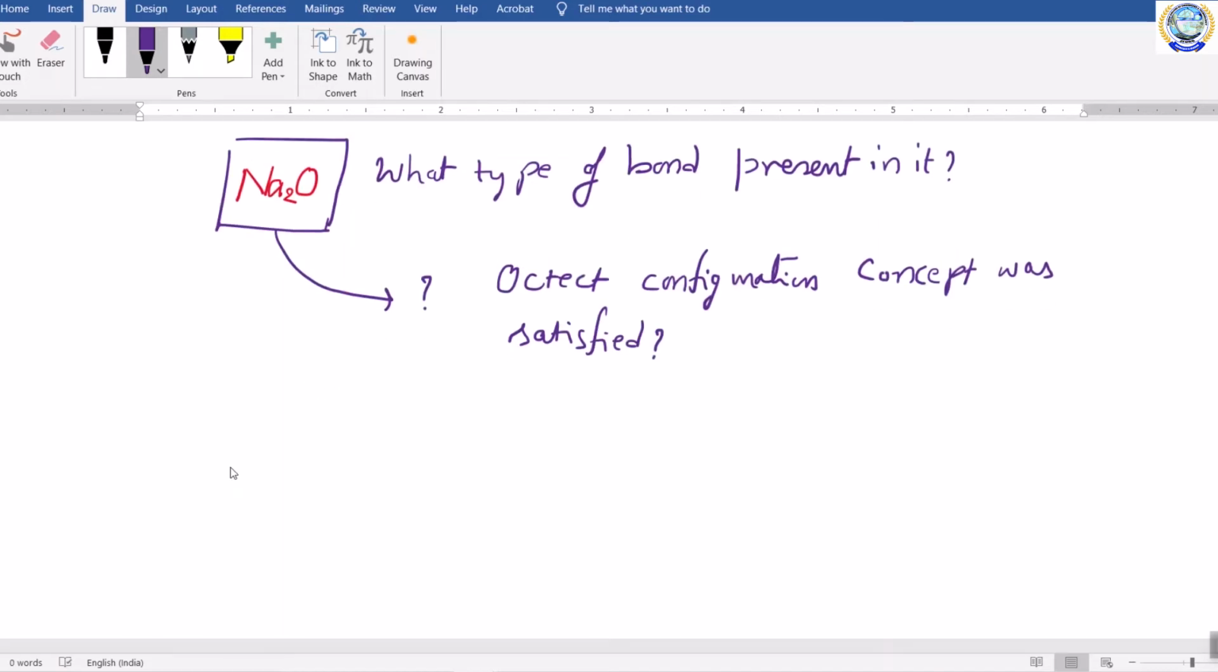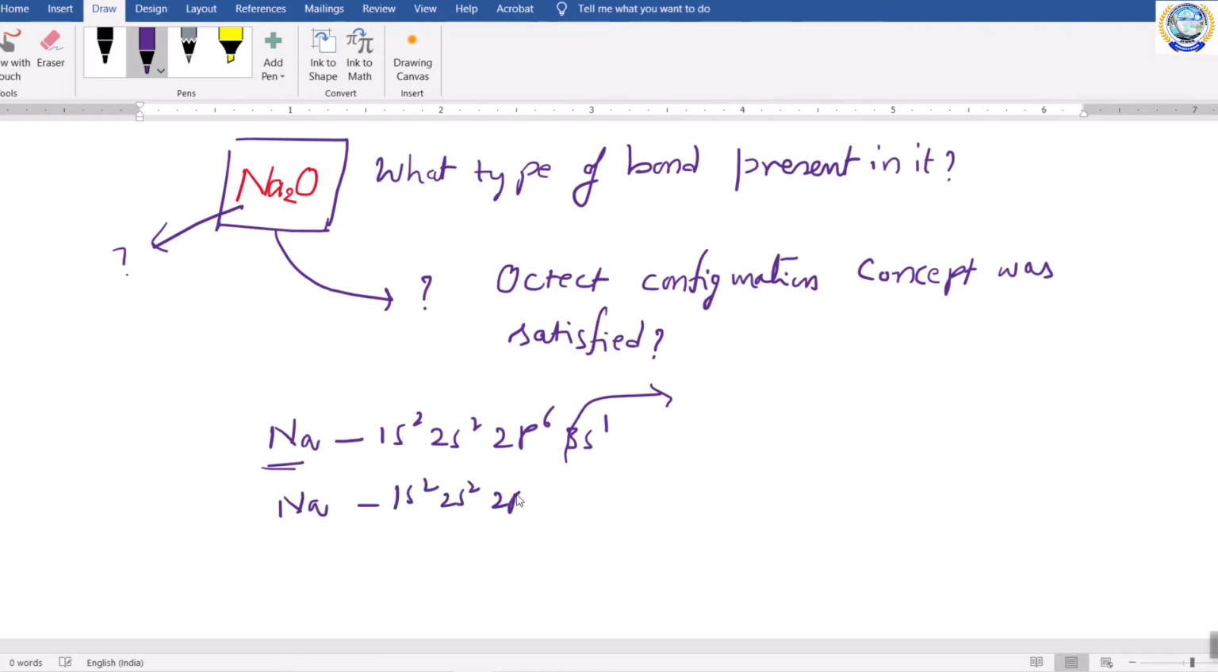Generally, we will think that since this is sodium, its electronic configuration is 1s2, 2s2, 2p6 and 3s1. This sodium atom always wants to give away its 3s1 electron. Here how many sodium atoms are present? 2 sodium atoms. 1s2, 2s2, 2p6, 3s1. This is the second sodium atom. Again this also wants to give away its s electron, so that they will gain the stable octet configuration.